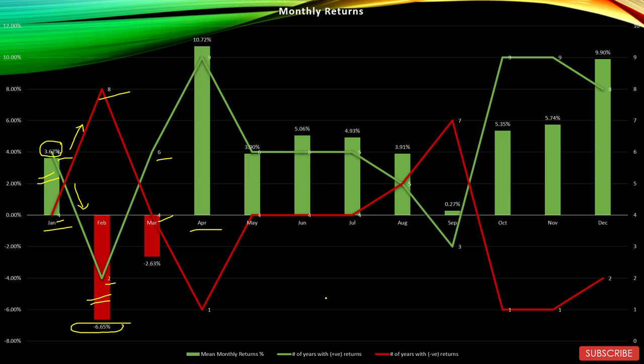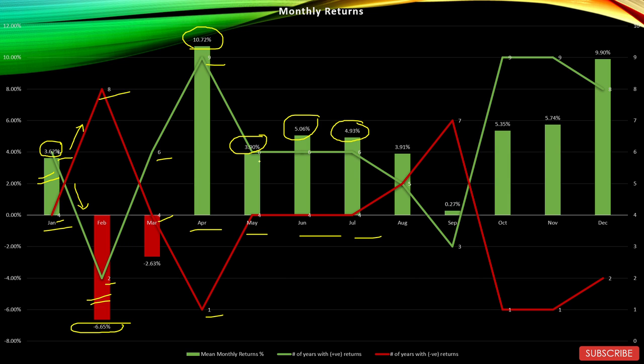April seems to be a very good month for this sector, as this sector managed to give average returns of 10.72% over the last 10 years, with 9 positive years and only 1 negative year. May, June, and July, all three are strong months for this sector, with average returns of 3.90%, 5.06%, and 4.93% respectively.